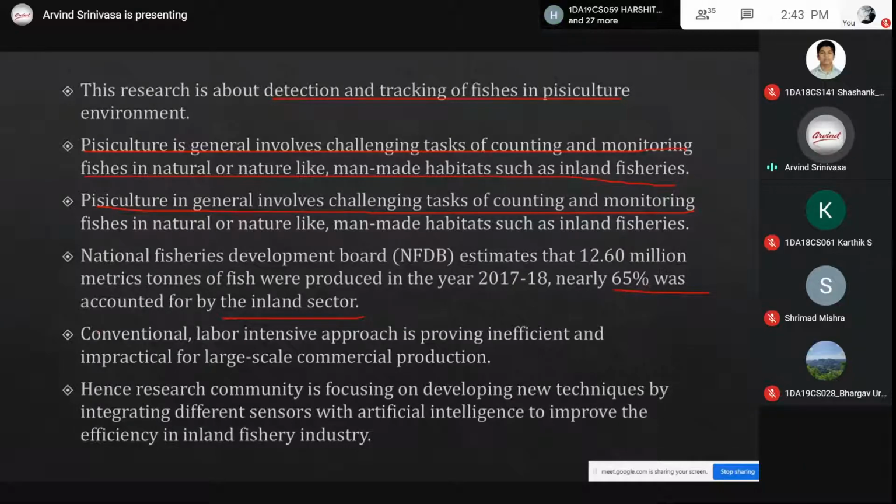But what is happening as of now is that it is being done using a conventional intensive approach, and making it large scale is really tough. Especially in Singapore, inland fisheries, especially aquaponics, became a news channel topic a few months back, before COVID. And they really want to develop fisheries because they feel inland fisheries is the next trend.